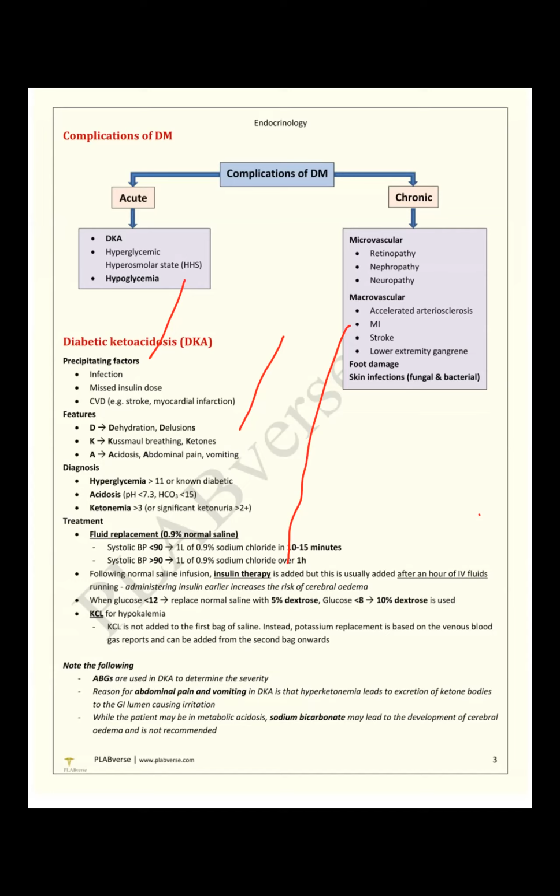That's why it causes hyperglycemia. So these are the precipitating factors. Presentation will be dehydration, Kussmaul's breathing, ketone positive, acidosis. So it's a metabolic acidosis. They will give the ABG interpretation, metabolic acidosis, bicarbonate level, pH value. So we have to interpret this way.